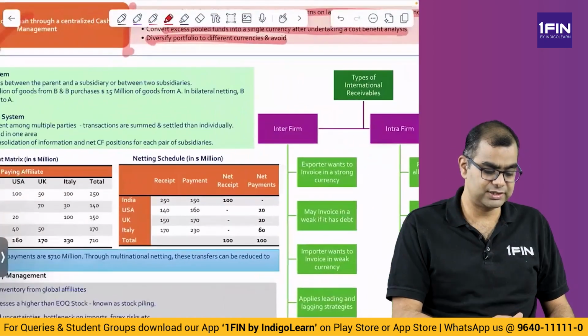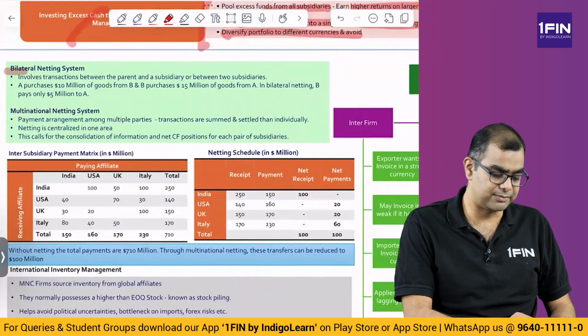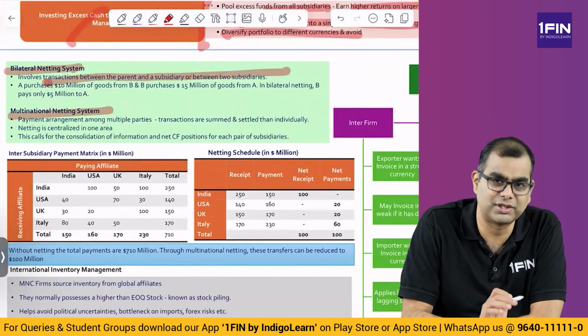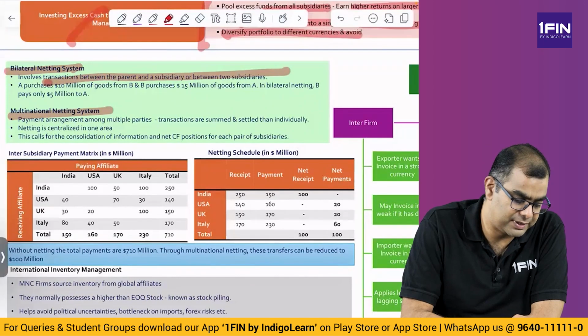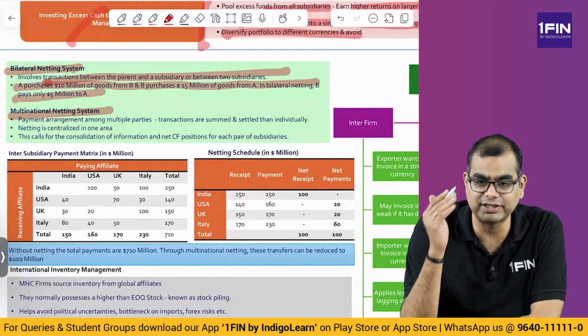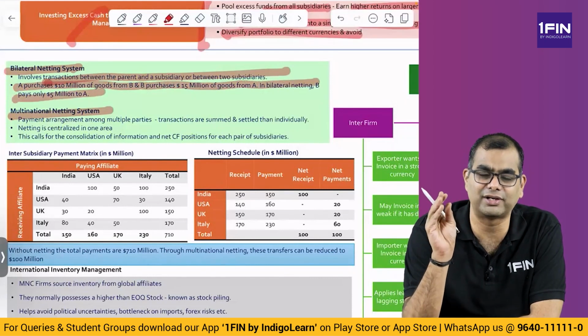Now let us look at this. What are the netting systems, bilateral and multilateral? What is bilateral? It involves transactions between a parent and a subsidiary, or between two subsidiaries, that is only two parties. A purchases 10 million of goods from B and B purchases 15 million of goods from A. In a bilateral setting, B pays A only 5 million. That is, I adjust for whatever is payable and receivable and pay or receive only the balance.